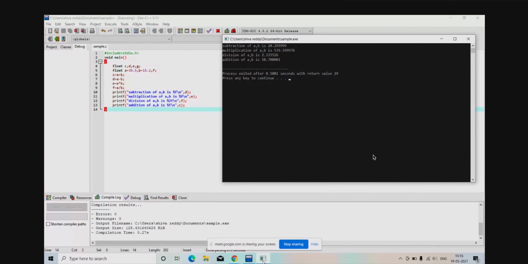Now, first one is subtraction. So 35.5 minus 15.2. What would be the answer? 20.3, right? It is taken as 20.29999. So 20.3. Okay, no issue. Multiplication.